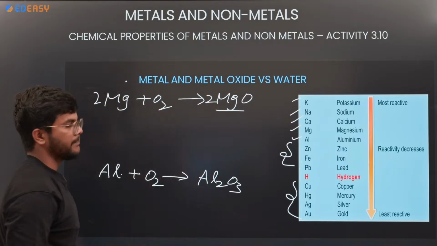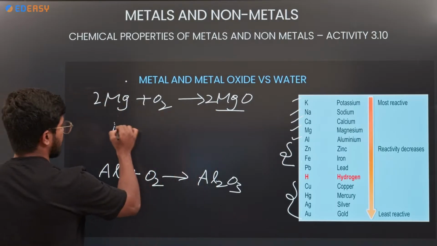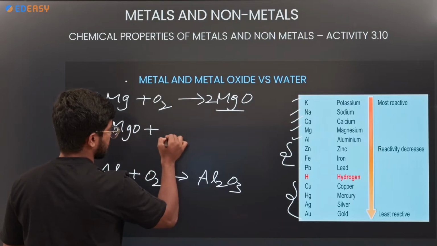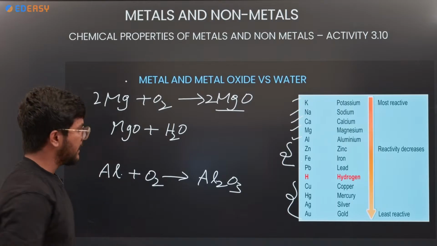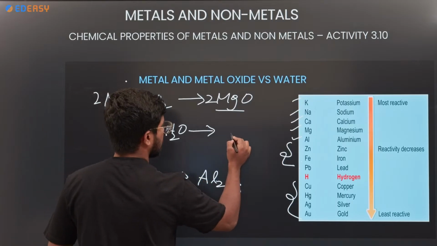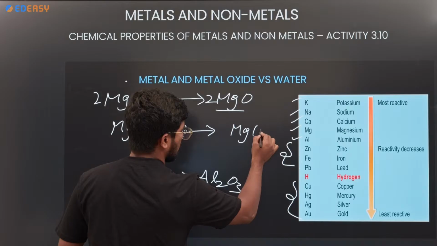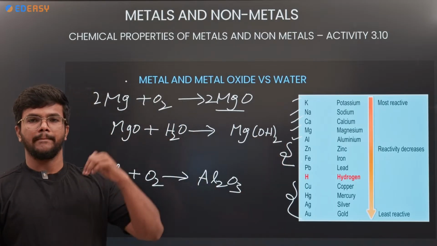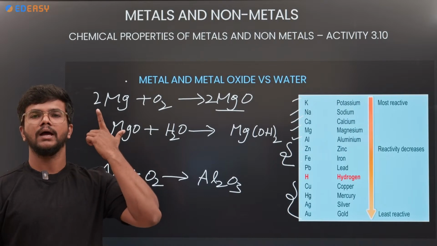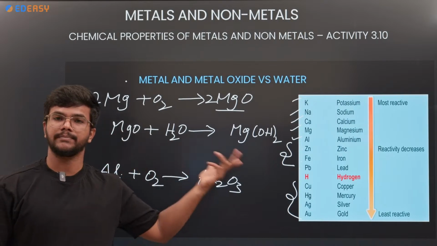Now it is balanced. Metal oxide, when it reacts again with H2O, it gives Mg(OH) taken twice, Mg(OH)2. This is magnesium hydroxide. Metal oxide, when it reacts with the water, gives magnesium hydroxide.